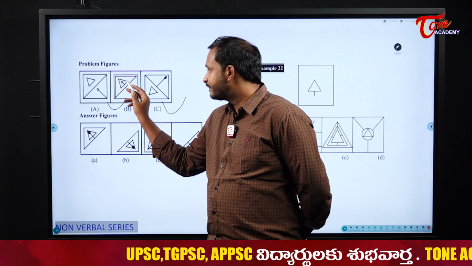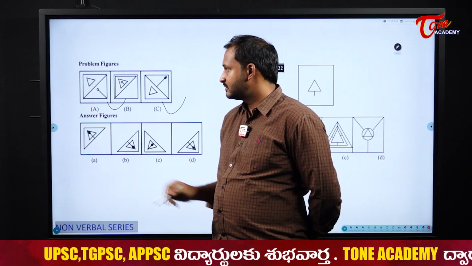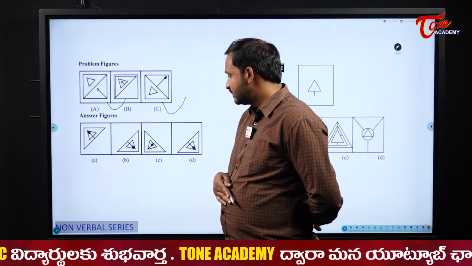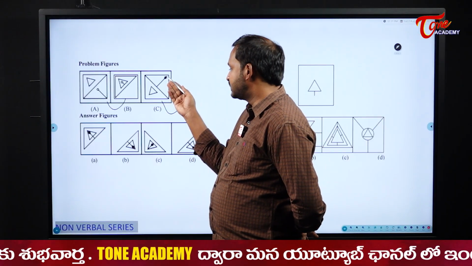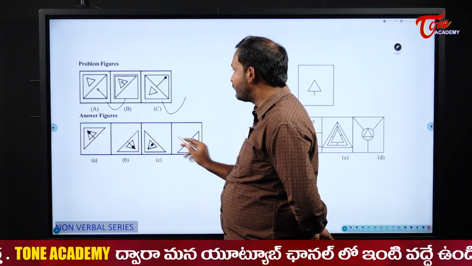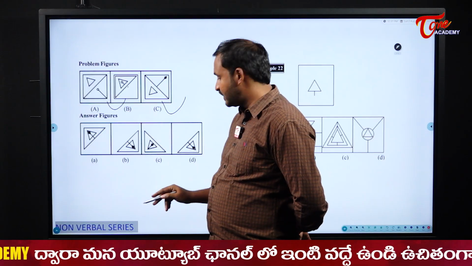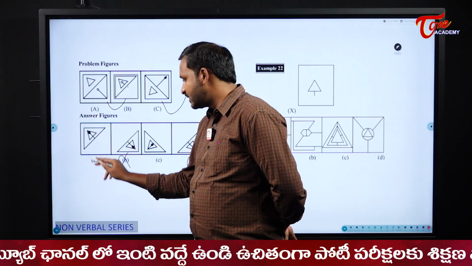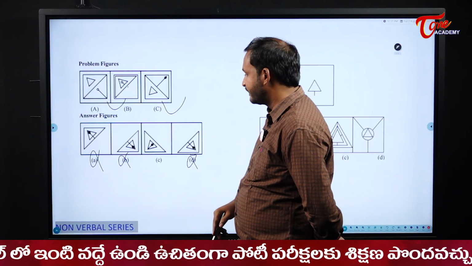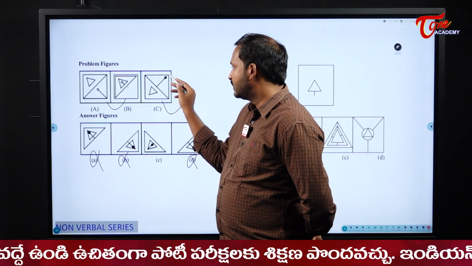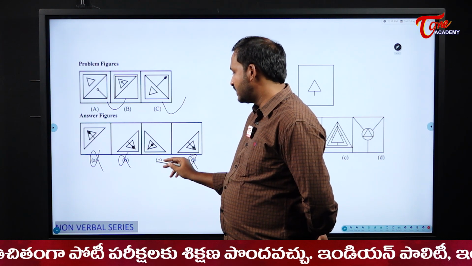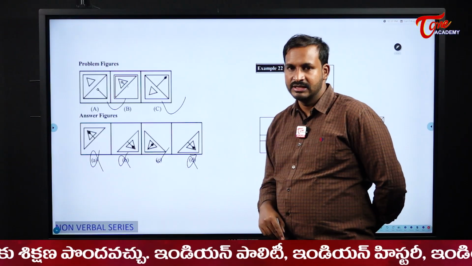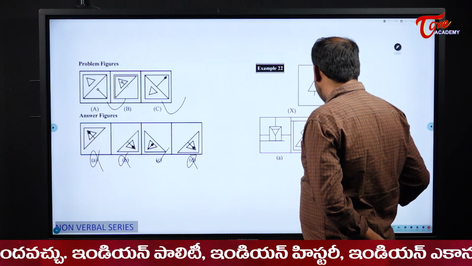Now first thing, I should have a triangle inside, a separate triangle. Please observe that in all four I have triangles. Next thing, what happens? This one will go inside. Is it coming from outside? No, it is just starting inside only. But please see here, it is coming from outside. This one also is coming from outside. This one also is coming from outside. So just the shape will be brought down in the same manner. So here my answer becomes option C. Okay. Next.